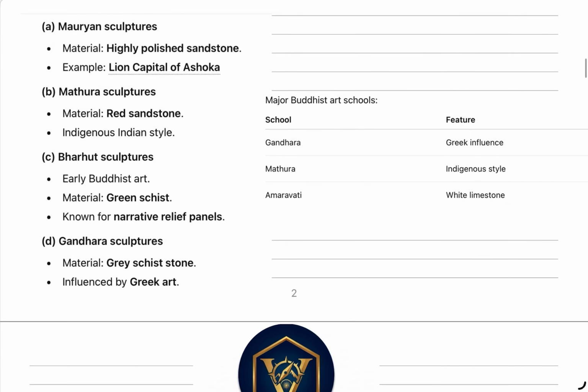Next we will look into Mathura sculpture. Red sandstone is used in Mathura sculpture, and it is an indigenous Indian style. Bharhut sculpture, we have already discovered, uses green schist and narrative relief panels of shallow depth.